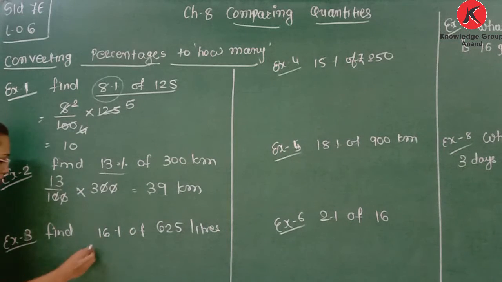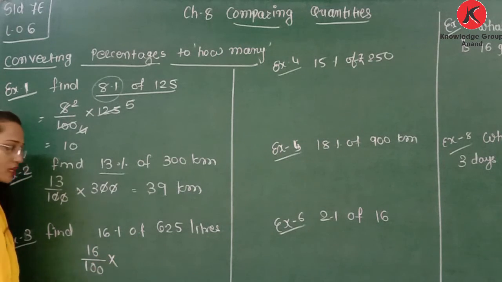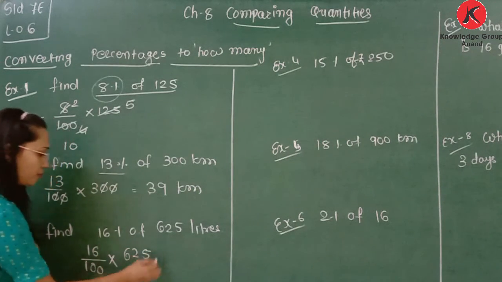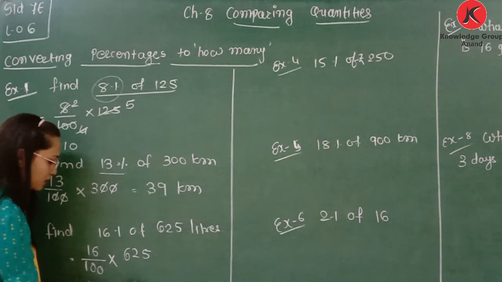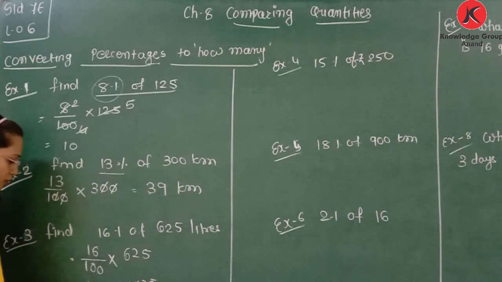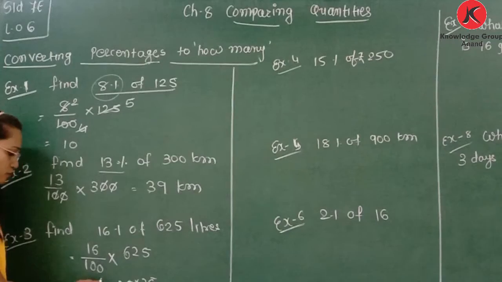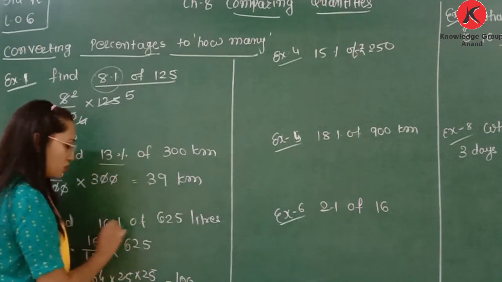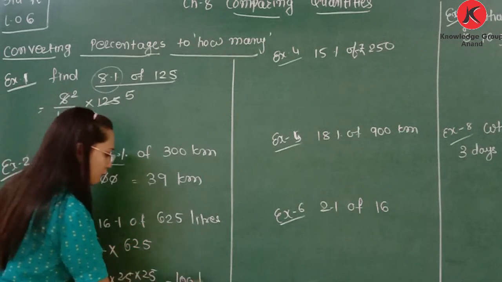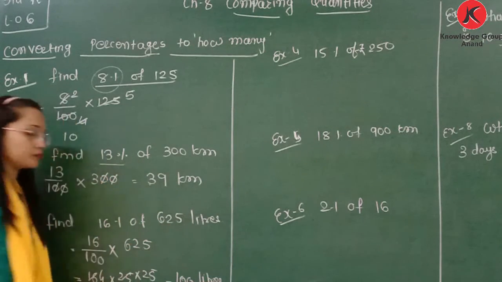So here we can write 16% means 16 by 100 of, that represents multiplication, 625. Now 625 is equal to 25 multiply 25 and 100 means 25 4s are 100. Write the factors of number. So 25 will be cancelled out here, 4. 16, 4 4s are 16. So now we have 25 into 4, that is 100. So 16% of 625 is 100 liters.